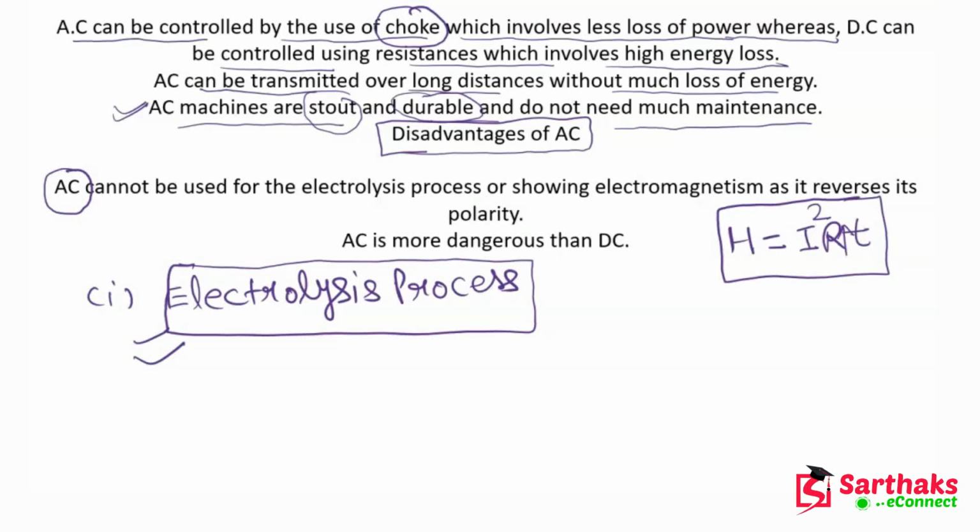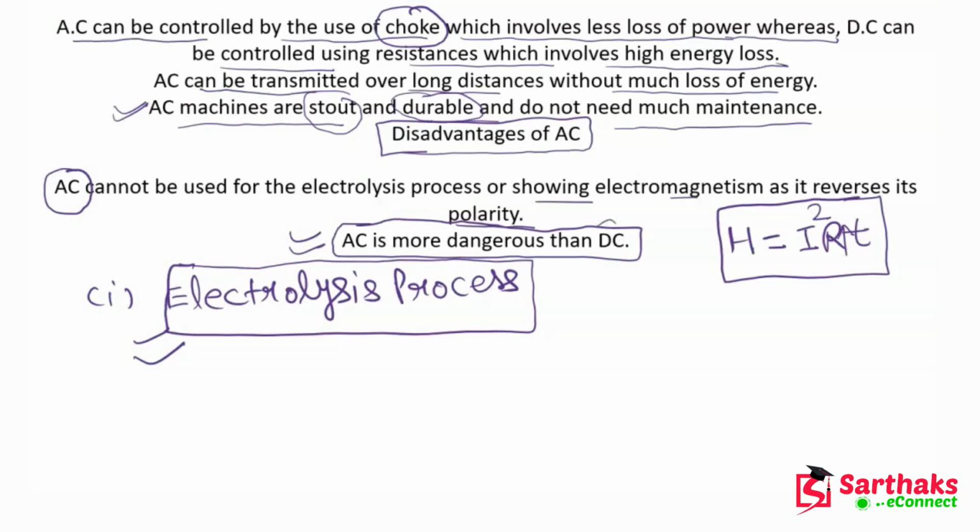Okay guys, so showing electromagnetism as it reverses its polarity, the same line is written here. And AC is more dangerous than DC. This is also a disadvantage which we had discussed already, that AC is more dangerous. Why? Because it attracts someone, it attracts the object.